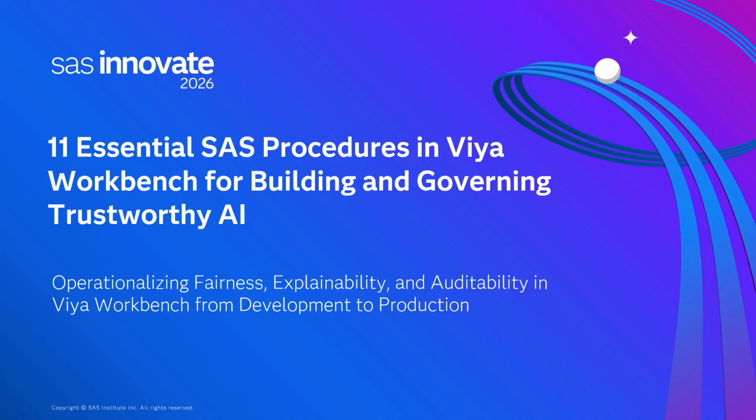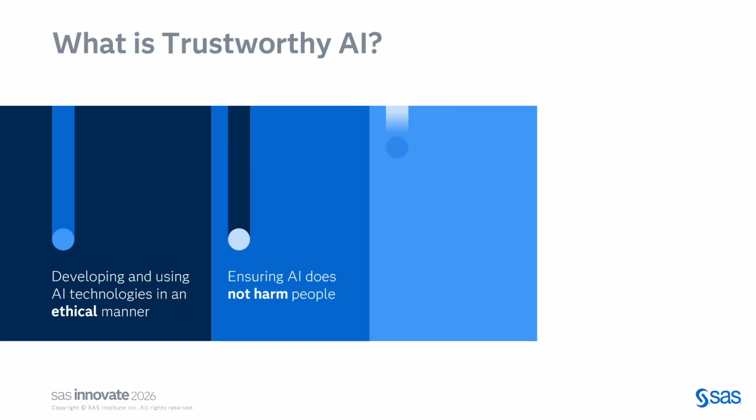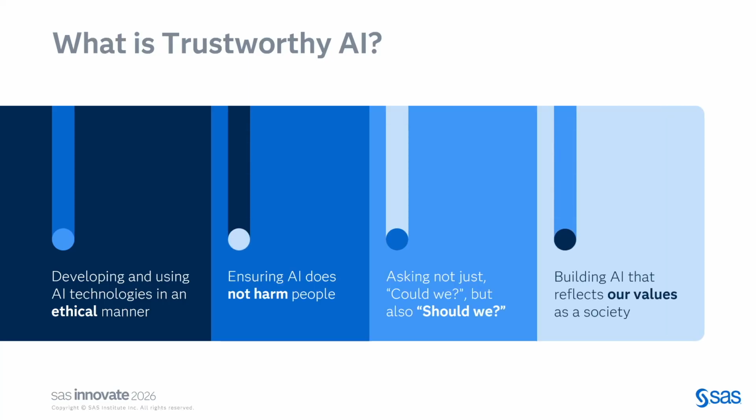Today we are walking through 11 SAS procedures in SAS Viya Workbench that can help you build AI that you can actually trust, that is fair, explainable, auditable, right from development to production. Now, just a quick intro on what is trustworthy AI. Trustworthy AI isn't just a buzzword. It is about making sure the models that we build don't cause harm.